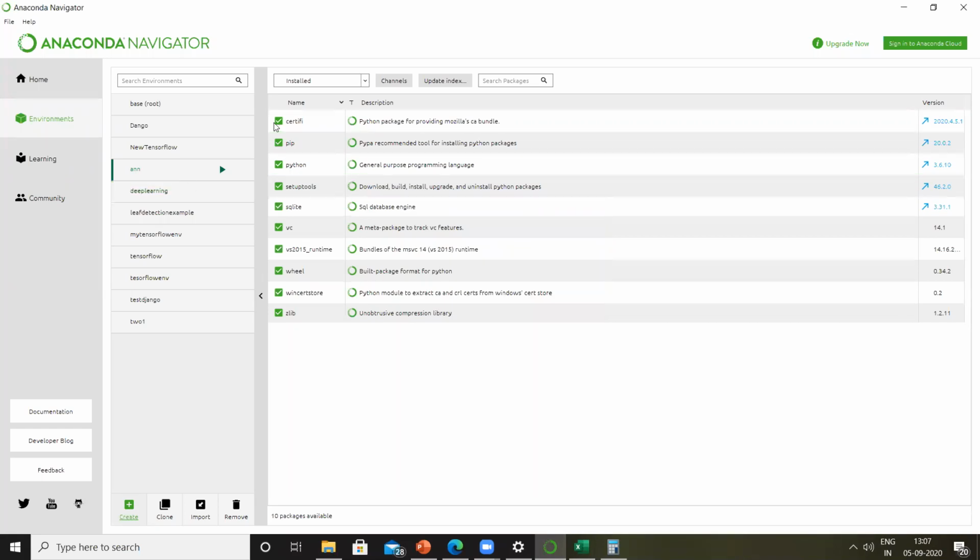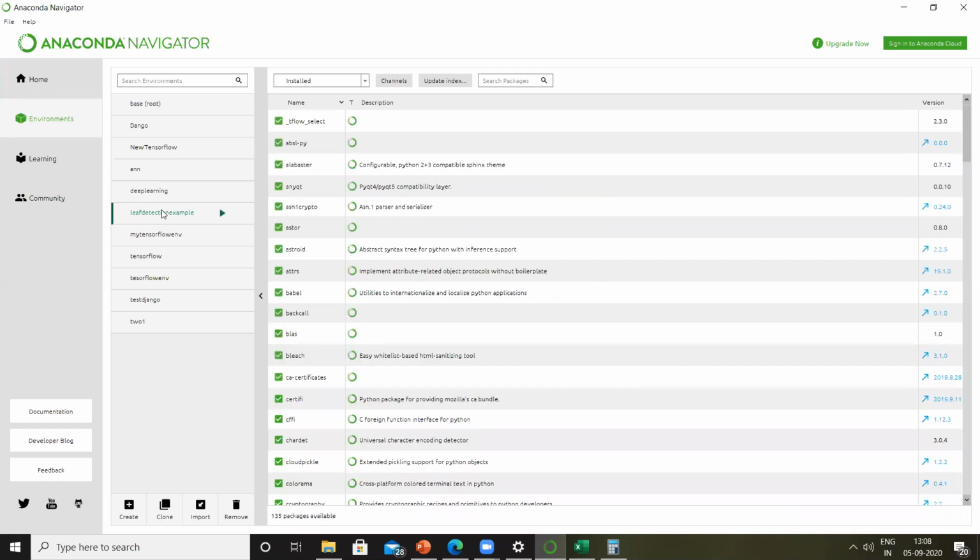In my ANN environment, these are the installed libraries. Or you can look at my other environment, leaf detection. Just give me a minute, it's coming up. These are the list of libraries which are installed. So what you can do is create an environment.